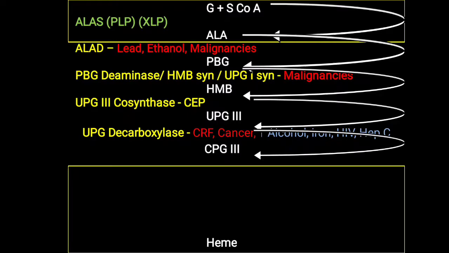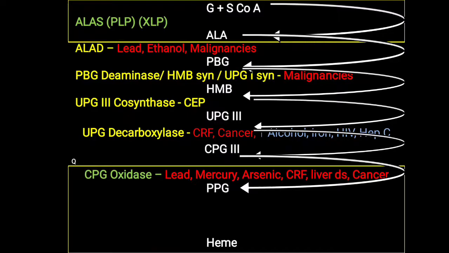Further, this UPG3 is converted into CPG3, and from that CPG3 it is converted into PPG. But here the CPG oxidase enzyme, which is present in mitochondria, can be inhibited by lead, mercury, arsenic, chronic renal failure, liver disease and even cancer, and that leads to the accumulation of CPG3 and the same acquired coproporphyria-like symptoms. So hereditary coproporphyria is an inborn error of metabolism, but acquired conditions like lead, mercury and arsenic poisoning can also lead to acquired coproporphyria.